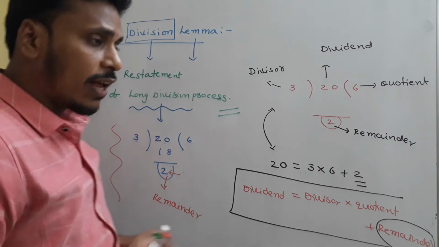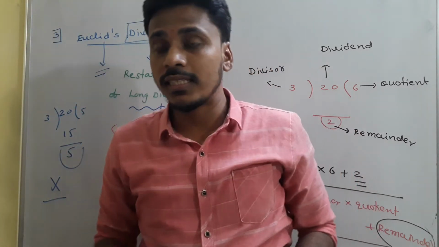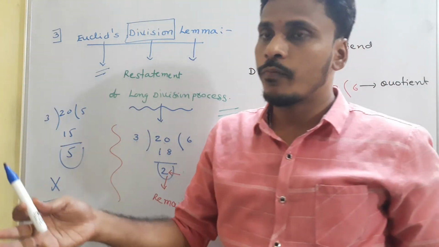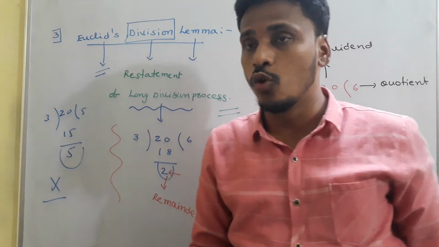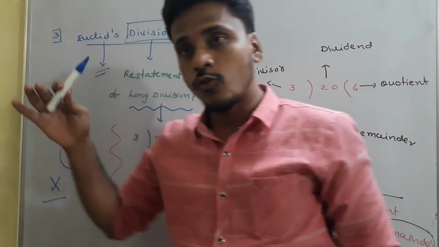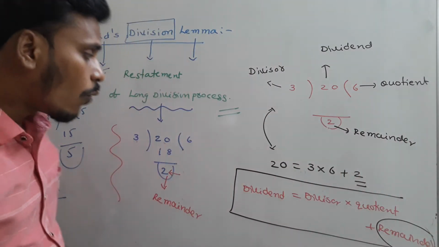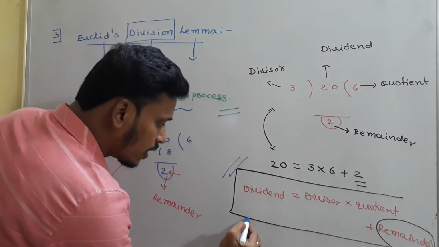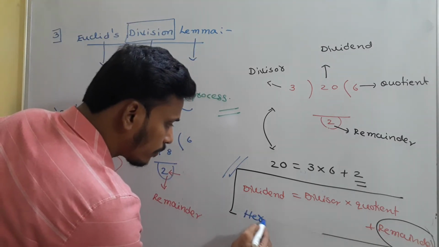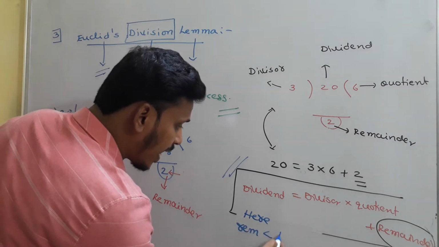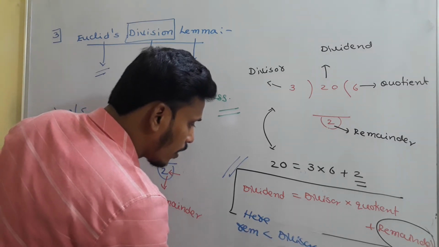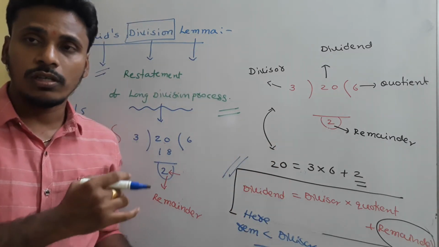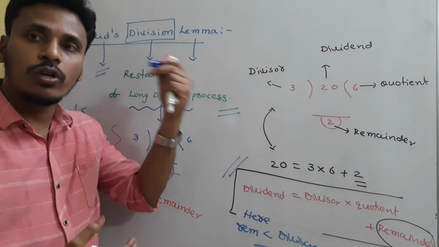Why? Because since we are left with 5, there are 3 persons and there is a chance to distribute this 5 among the 3 people equally. After the distribution you are left with 2, and that 2 is the remainder, not 5. So when you write this statement, the remainder must be less than the divisor, okay? So this is our long division process. Based on this long division process, Euclid proposed Euclid's division lemma, okay?